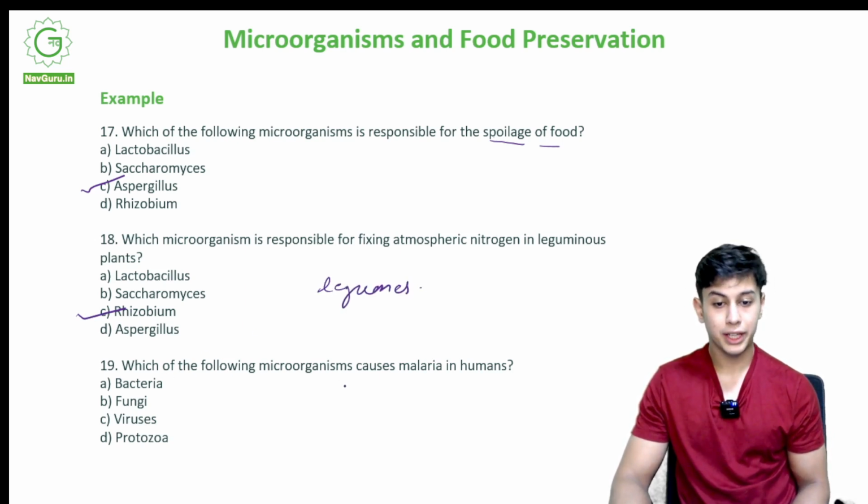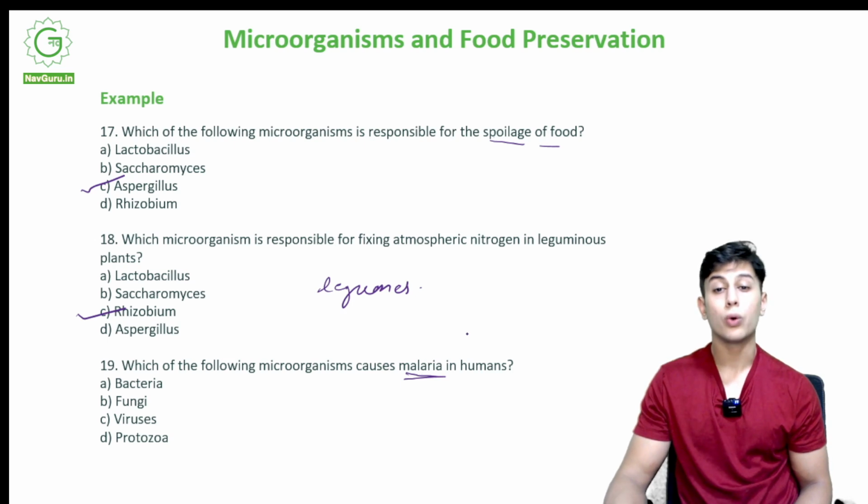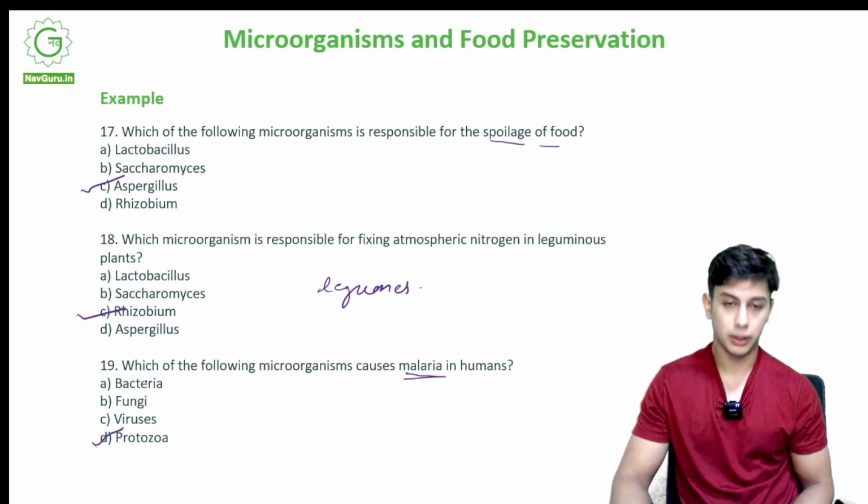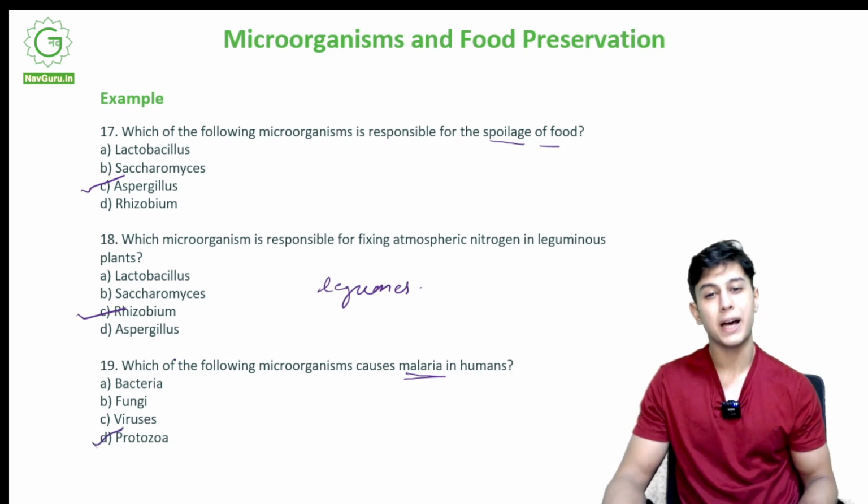Which of the following microorganisms causes malaria in humans? Alright, so malaria, we all know it's from mosquitoes. What is the name of that microorganism in mosquitoes that causes malaria? It is D, protozoa. Alright, protozoa. It is parasitic.